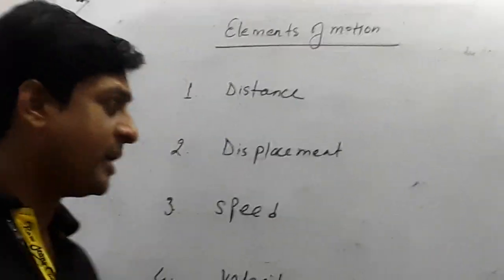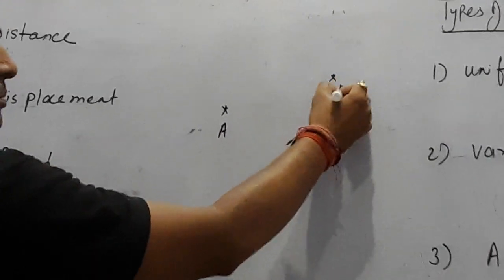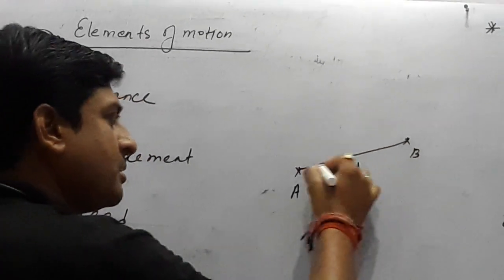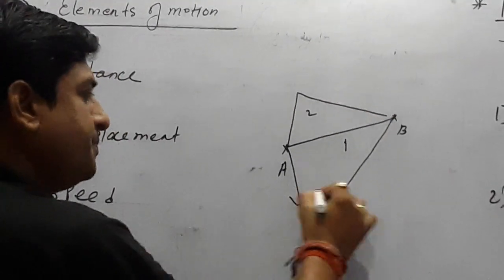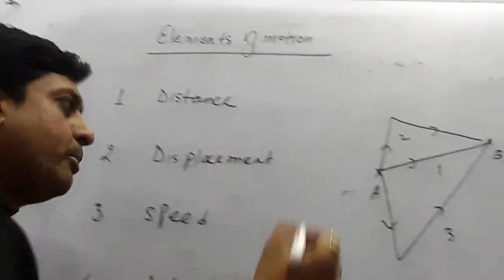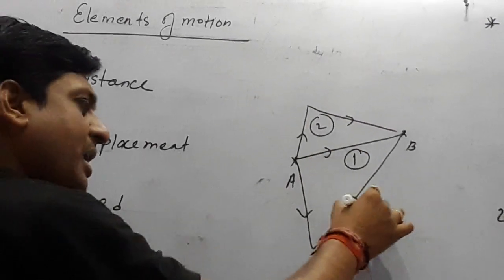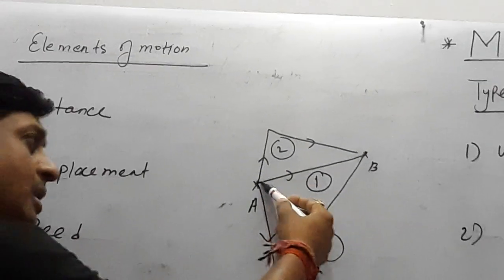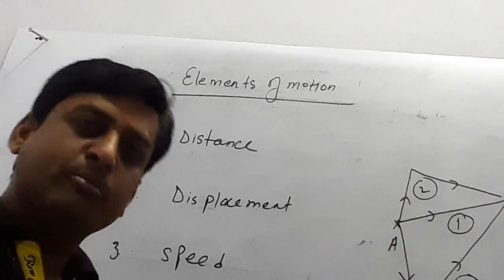Distance. Suppose this is any point A and this is any point B, and you want to go from A to B. One way is this, the second way is this, and the third way is this. There are three ways to move from A to B. A boy is going by the first path, another boy by the second path, another boy by the third path. So distance is what? The length between the initial and final position covered by any body.